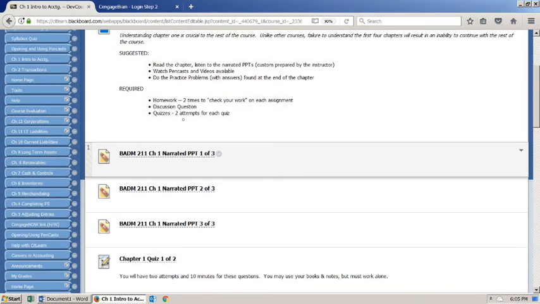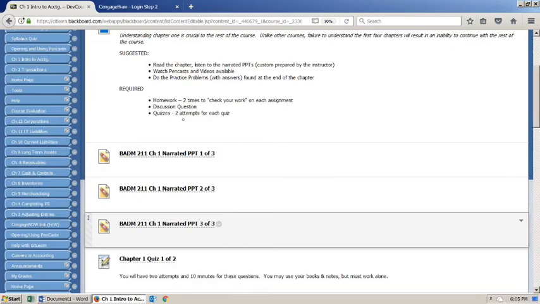Just as a reminder, as I'm going through this, Chapter 1 and Chapter 2 are extremely important, as is Chapter 3 and 4. After that, the information seems to be expanding on what you learn in the first 4 chapters, but Chapters 1, 2, 3, and 4 are going to be key.